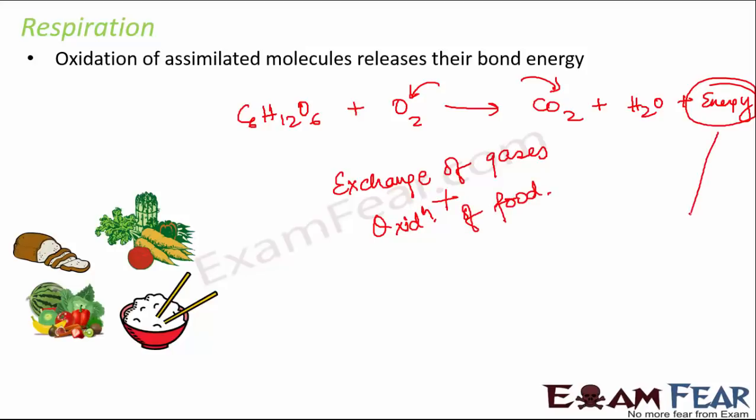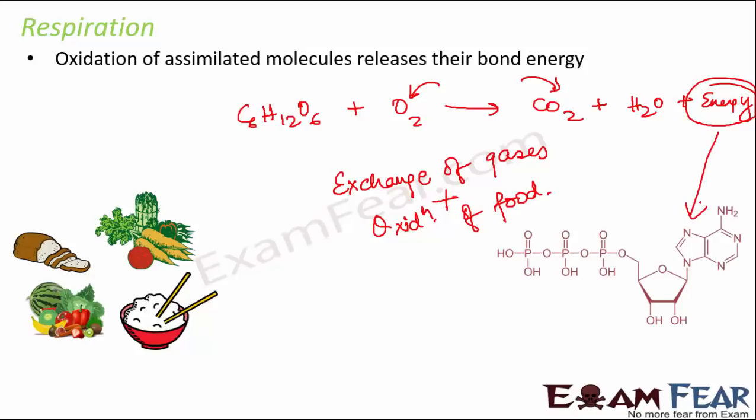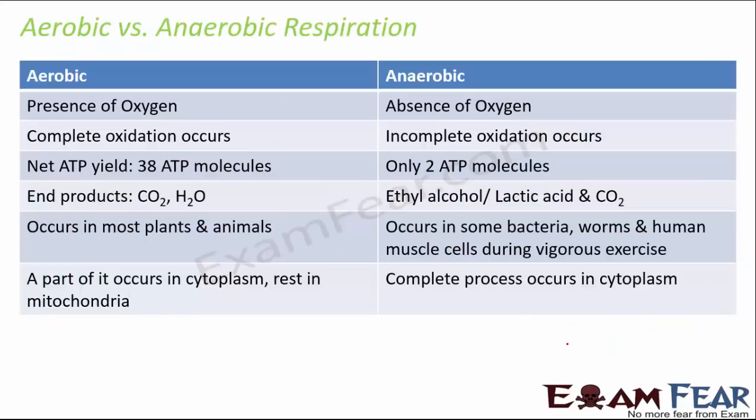And how is this energy released? In the form of ATP molecules, that is adenosine triphosphate molecules. ATP molecules are just like energy currencies. The more ATP molecules you generate, the more energy you generate. Now, respiration is of two types: aerobic respiration, which takes place in presence of oxygen, and anaerobic respiration, which occurs in absence of oxygen. In aerobic respiration, complete oxidation takes place, whereas in anaerobic respiration, incomplete oxidation takes place.